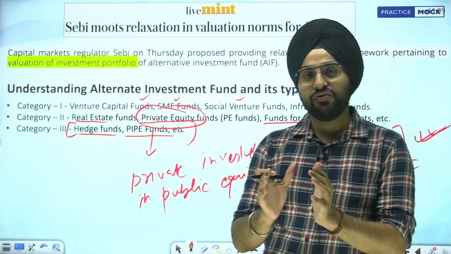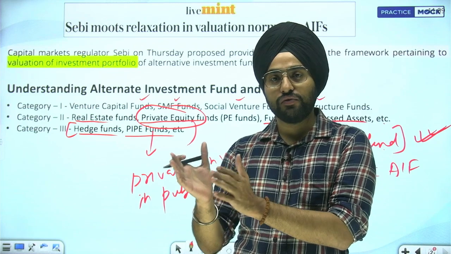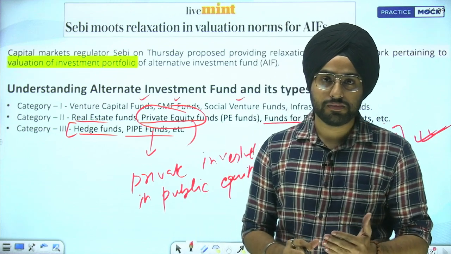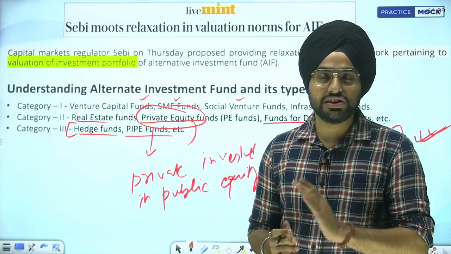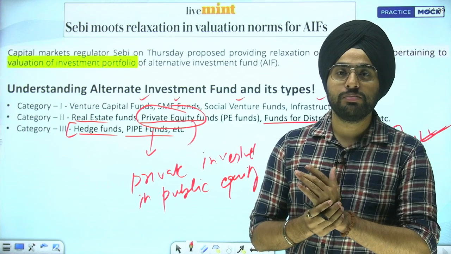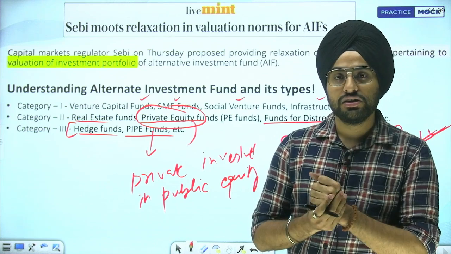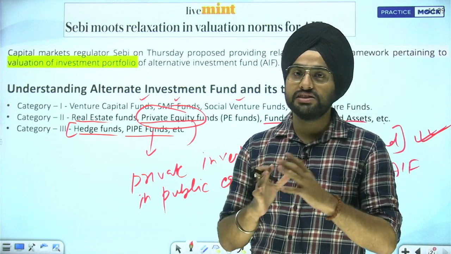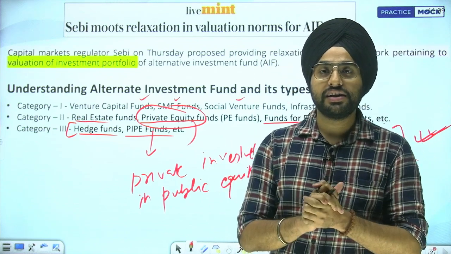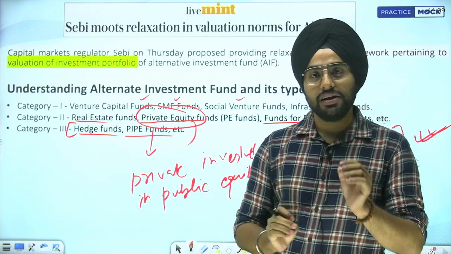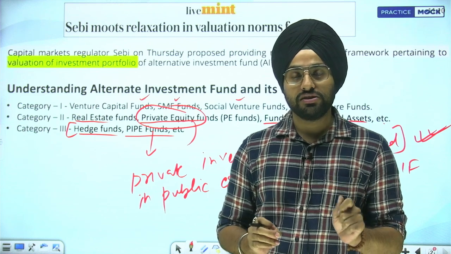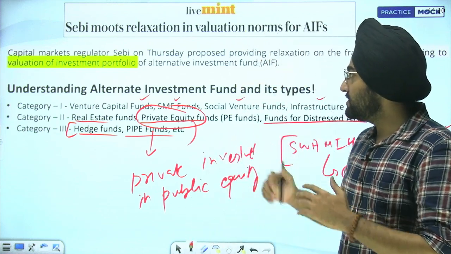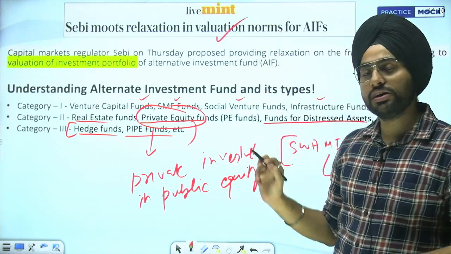Like what is AIF, what is privately pooled, categories of different AIFs. For every category there are different regulations, like who can be real estate funds, private equity, what is the minimum number of shareholders there. These things are part of regulations and need extensive coverage that cannot be done here. But the basics are very important, you need to understand the conceptual part that I have explained to you.